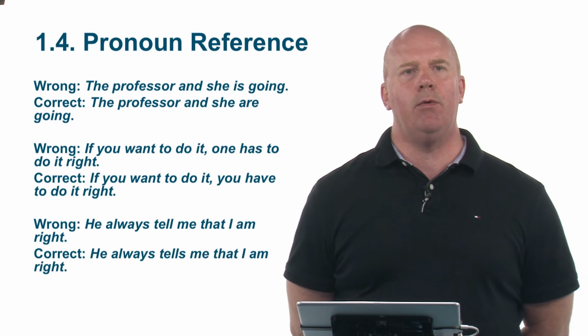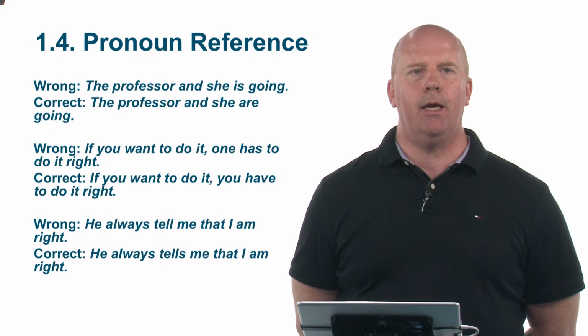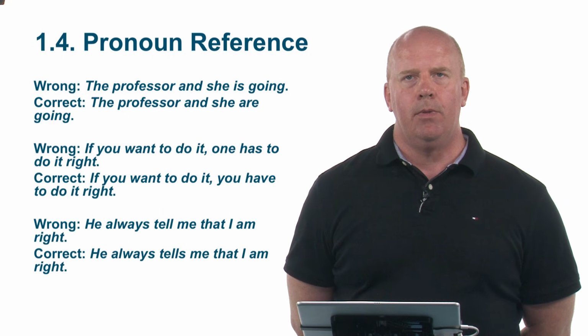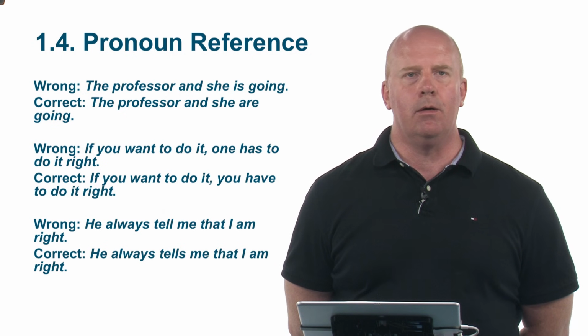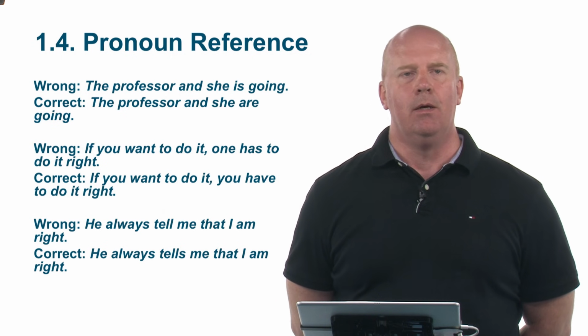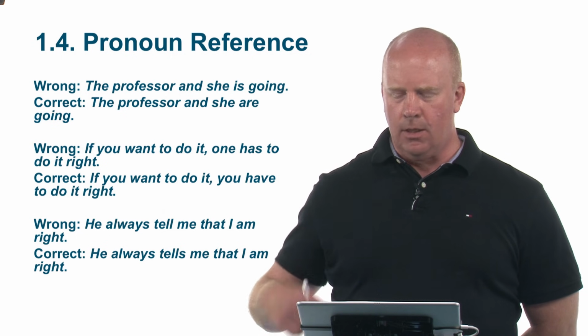In the third sentence here, we've got, he always tell me that I am right. In this case, the correct sentence is, he always tells me that I am right. Because in the verb, third person singular, I tell, you tell, he tells, we tell, you tell, they tell. So he always tells me that I am right. This is one that you may see also in the CLEP exam.